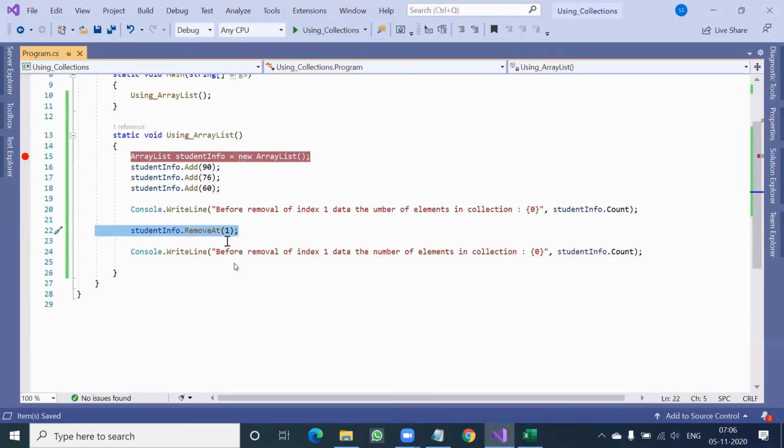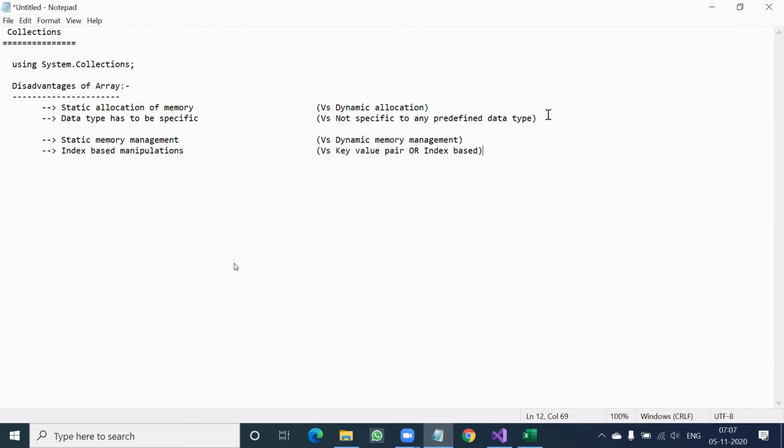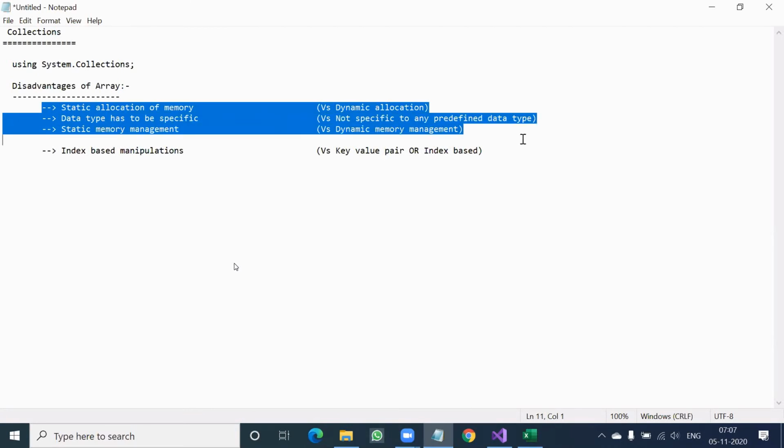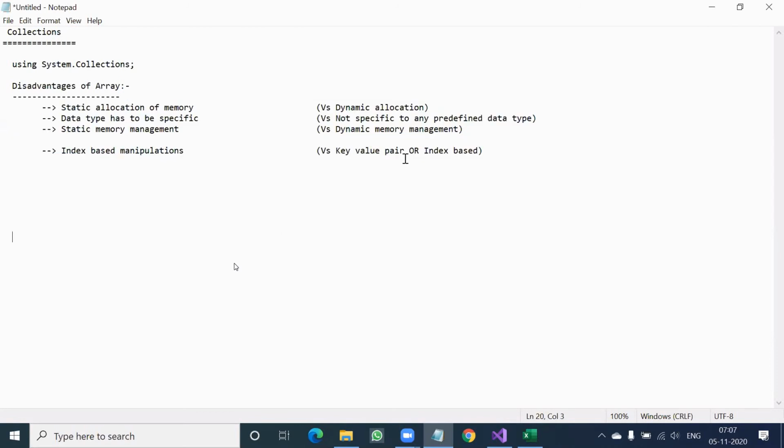Here you cannot achieve it in ArrayList. So ArrayList is a collection class that offers 3 advantages compared to an array. That means why not we take it extremely last so that it will be more understandable. I give a gap here. That means one category of collection is there which will offer you only 3 advantages, and another category of collection you will get which will offer all 4 advantages. So let me write a note.